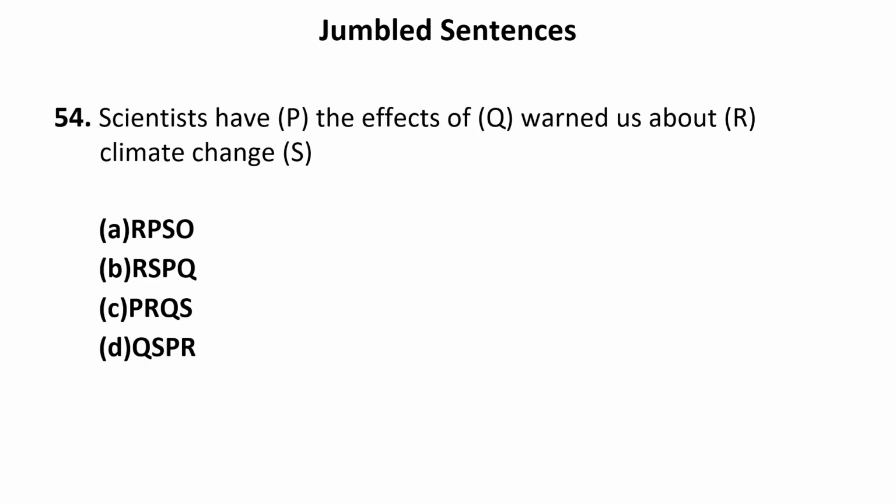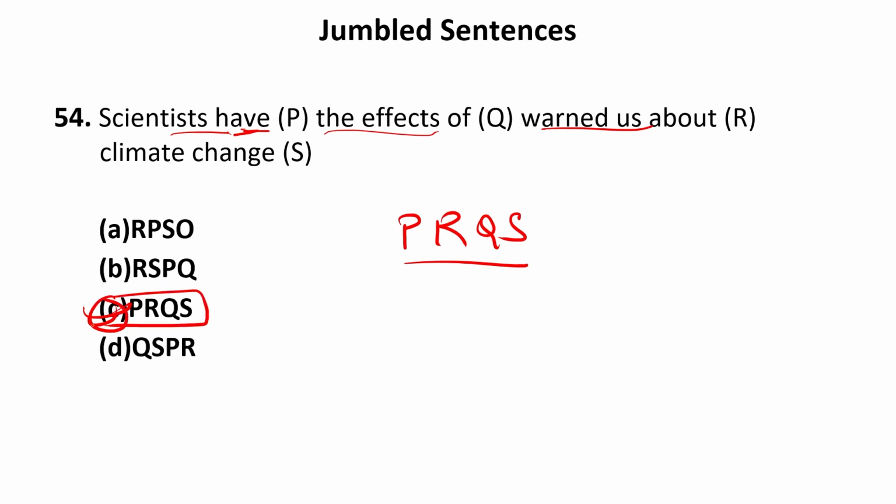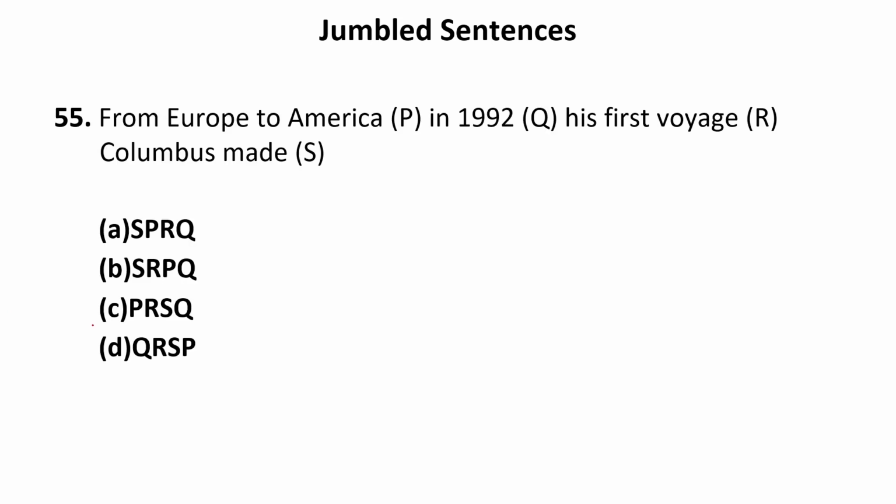Scientists have the effects of warned us about climate change. This is very simple. Scientists have warned us about. Now we know well that after have we use the verb third form. So P is followed by R. Scientists have warned us about the effects of climate change. So Q, after that we have S. Now PRQS, this is given in option C. So option C is absolutely correct.